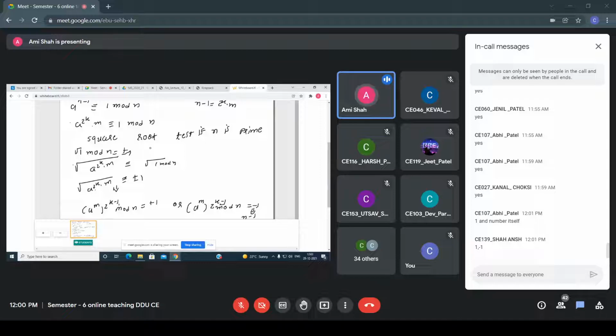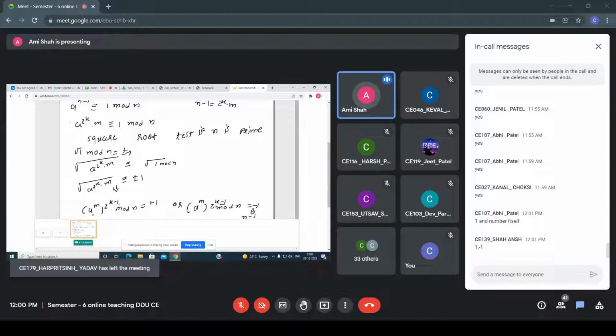Now all of you know the algorithm. So in your algorithm, what is the step? b equals a raised to m mod n. Now in this case, what I told you is that if the value of b is 1, then it will return that the number is probably prime. Now when you observe the algorithm, that step is there: b equals a raised to m mod n, right? So here I can say that if b is 1, then p is probably prime.